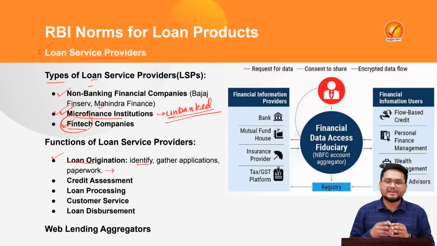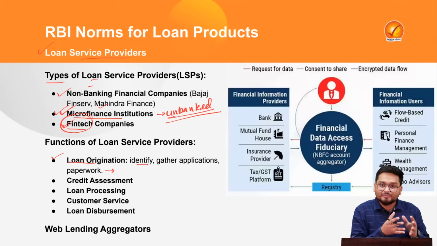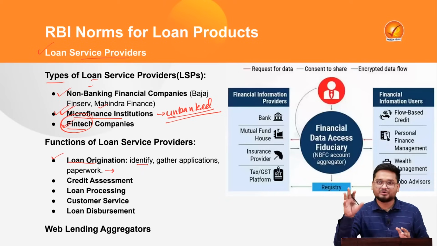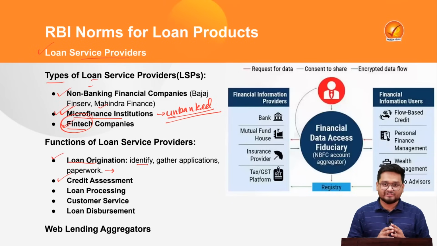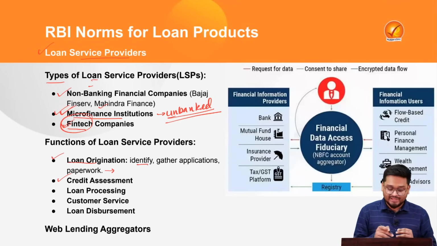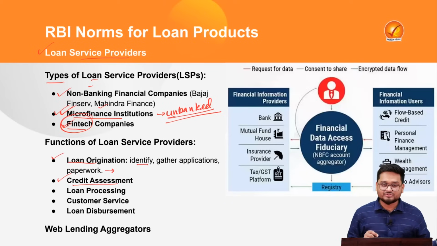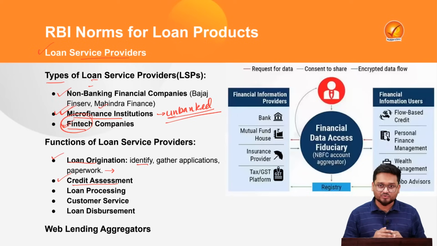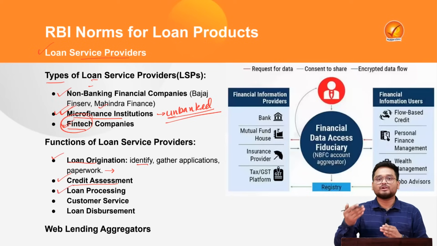Paperwork can be related to collecting the Aadhaar card of the borrower. It can be looking at the various address proofs and various other identification documents that are needed for a particular borrower to take a loan. And here they will also be looking at the credit history of the individual who is actually looking for loans, right? That is known as credit assessment. So they will be looking into past records of the individual, how timely they have paid back the loans in time, and so on. And then they will be going on with the loan processing.